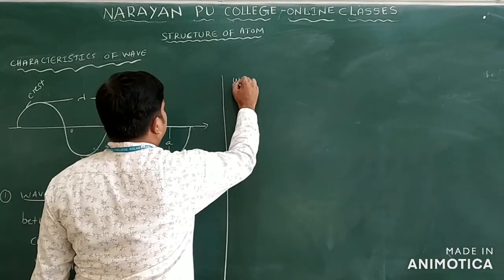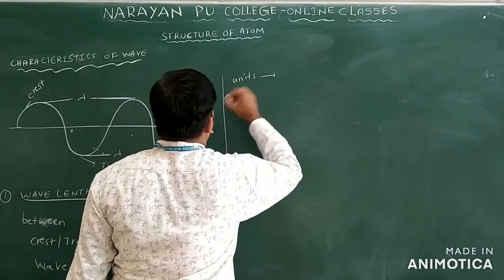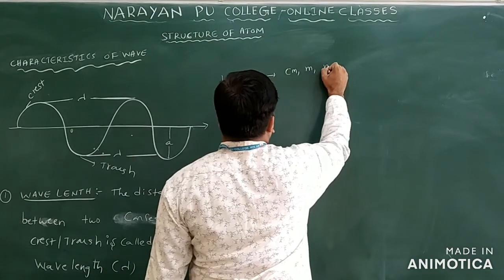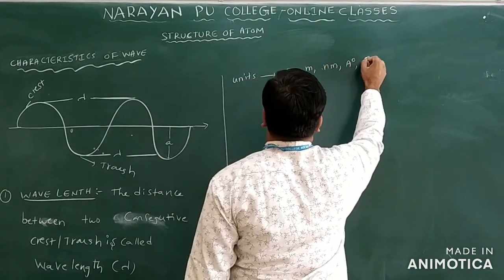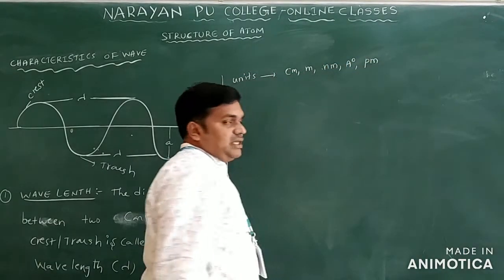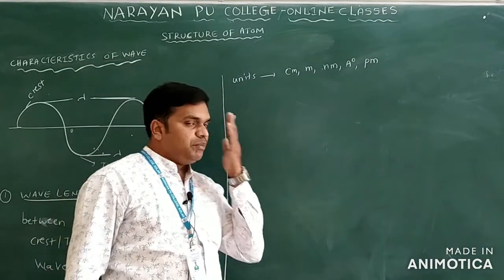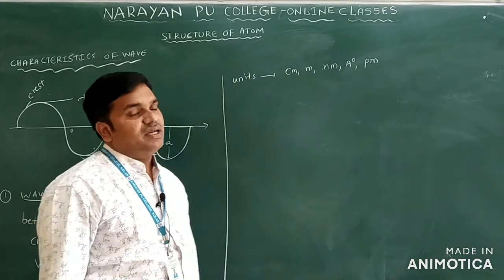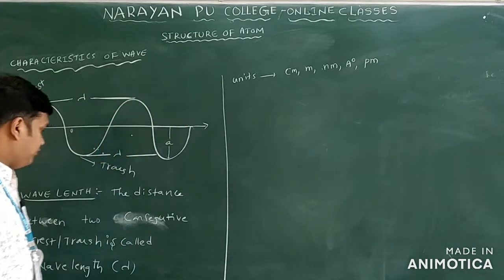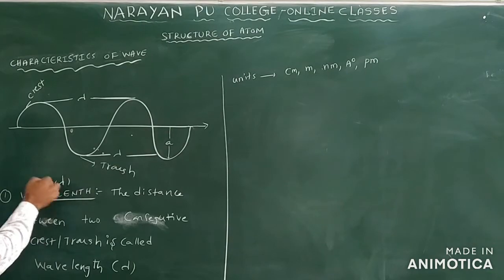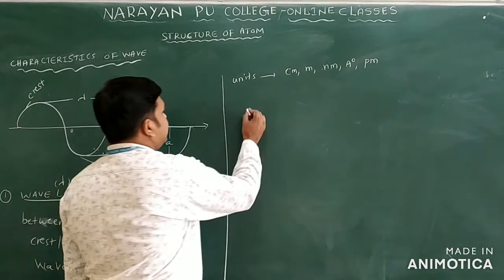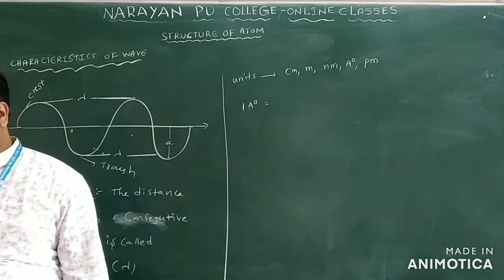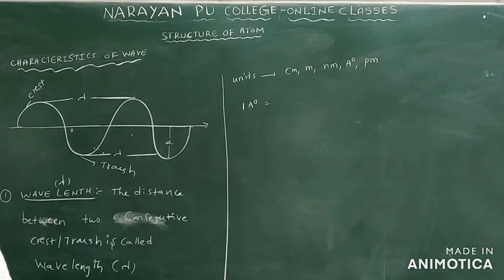So what are the units of this wavelength? Units you can say here: centimeter, meter, nanometer, angstrom units, and picometer. These are the different units of wavelength, which is denoted by lambda. Now we can take 1 angstrom unit. So we have different units. First one we have angstrom units.